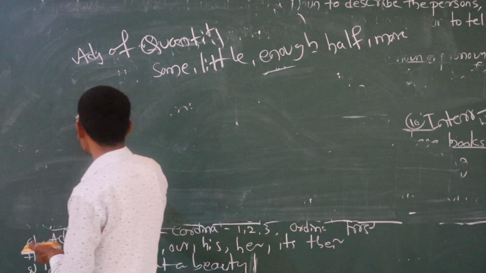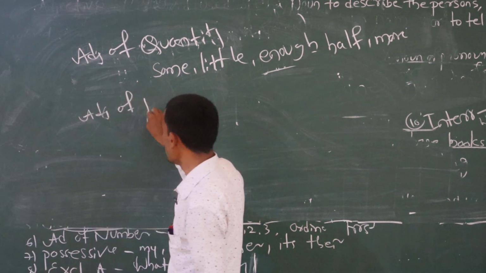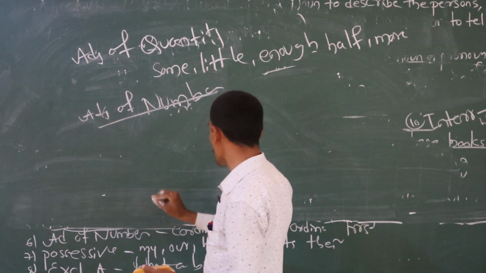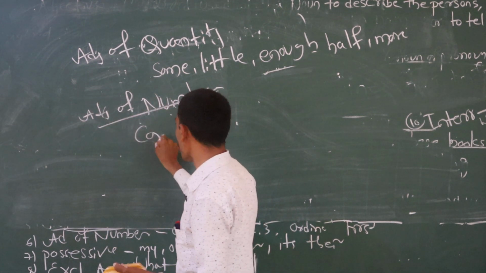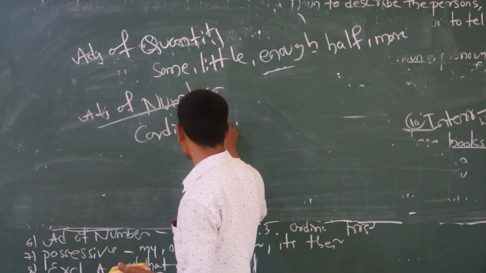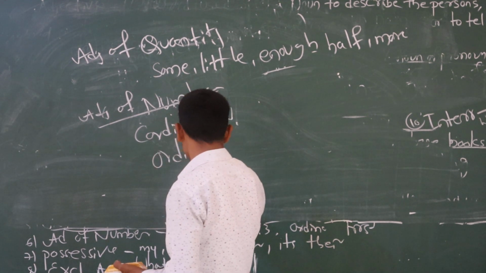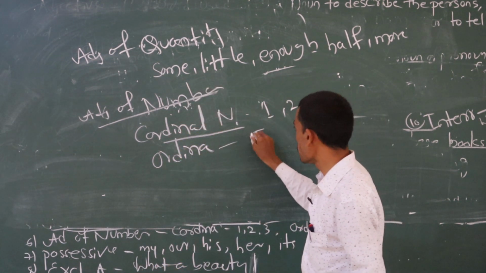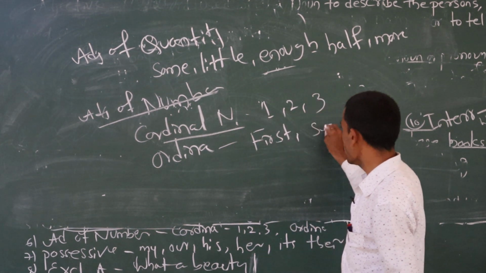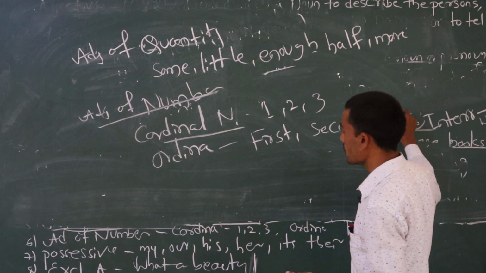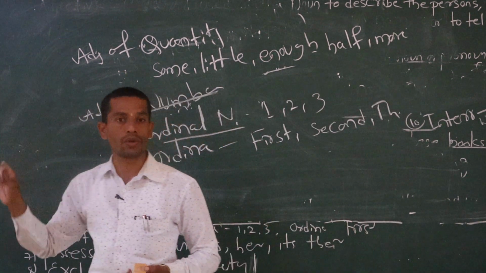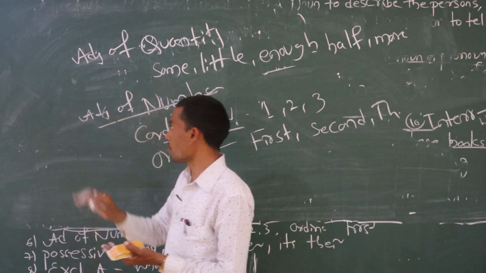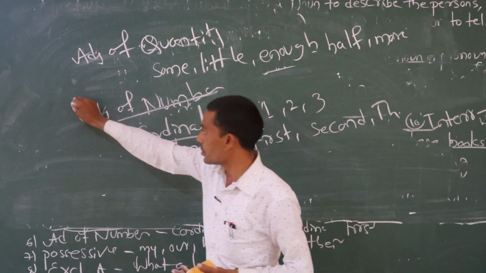Last one, adjective of number. The name itself tells that the sentence talks about numbers. There are two kinds of numbers, cardinal numbers and ordinal numbers. Cardinal numbers are 1, 2, 3, and ordinal numbers are first, second, third. Sometimes the adjective talks about 1, 2, 3 or first, second, third. It's talking about this kind of words, and that time we have to find it out.